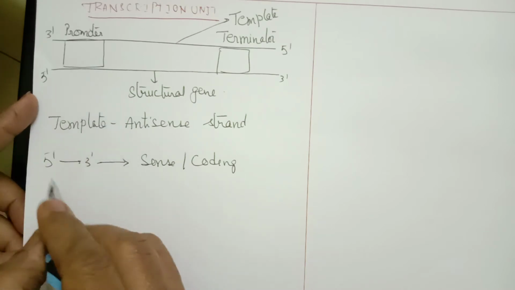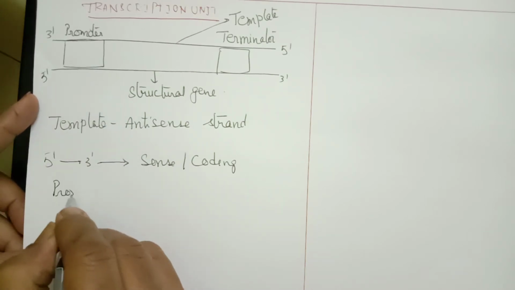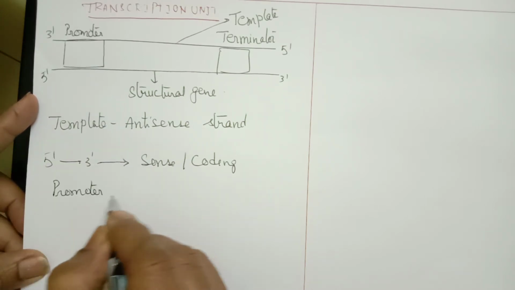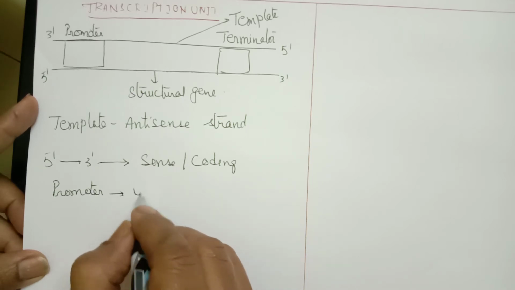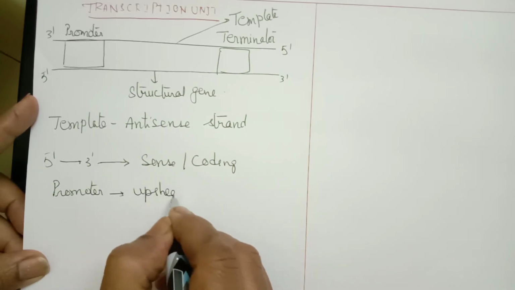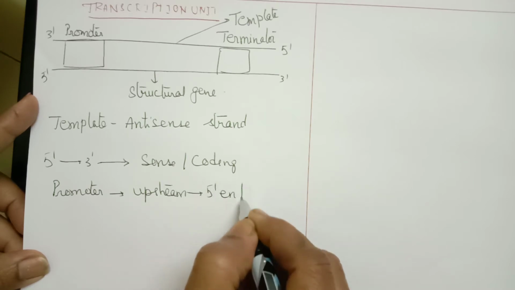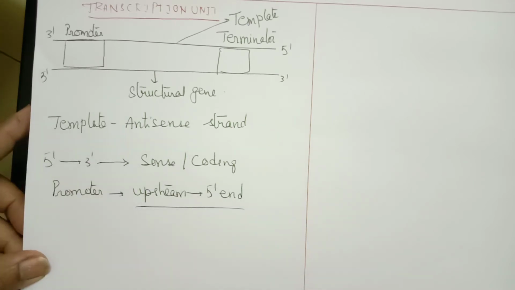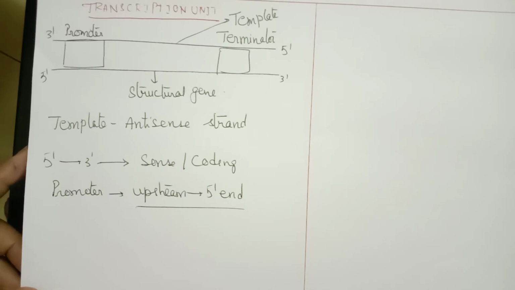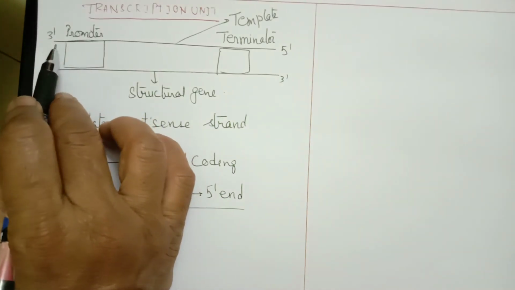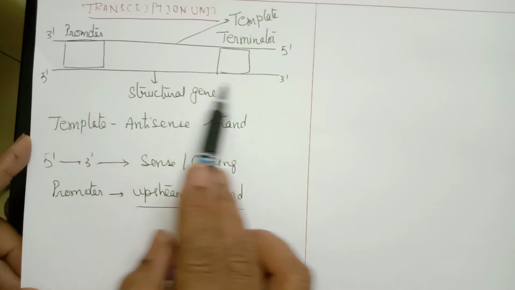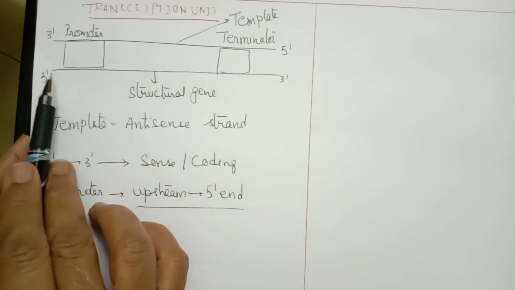With respect to the coding strand, the promoter is upstream. Upstream means it is towards the 5' end of the coding strand. With respect to the template we can call it 3', but with respect to the coding strand it is 5'.